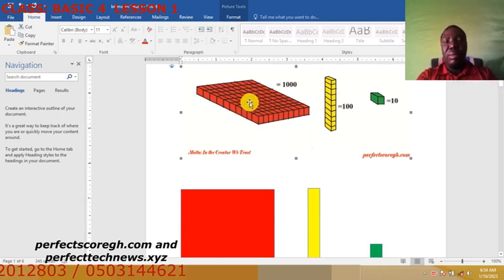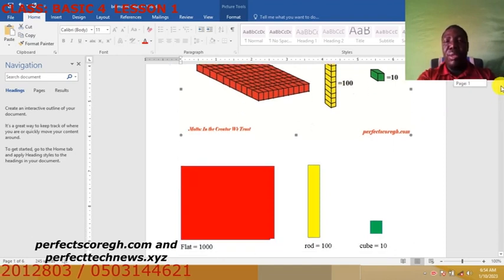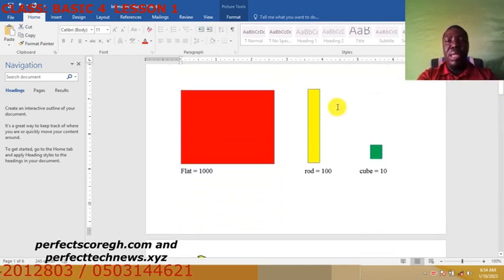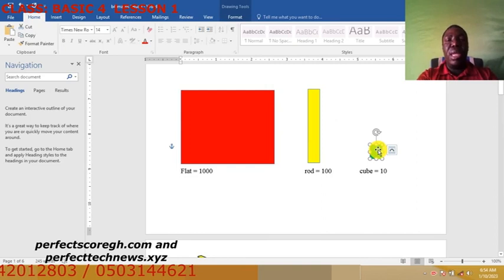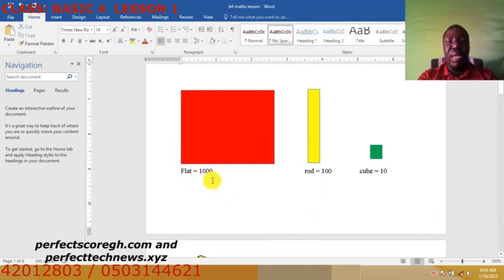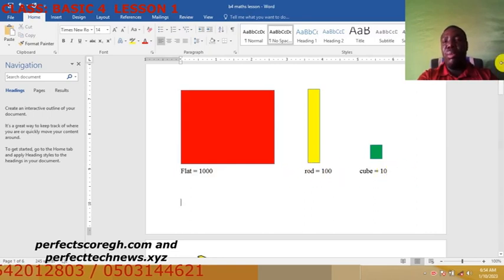Let's move on. Now, if I ask you to draw this to represent numbers, it will take you the whole day. You wouldn't even finish. So the best option the syllabus has is that we reduce the blocks to this form. With this form, it is very easy. You just draw a square, a rod and a cube, just the same square reduced. So use the same figures: 1,000 for the flat, 100 for the rod, and the cube as what?